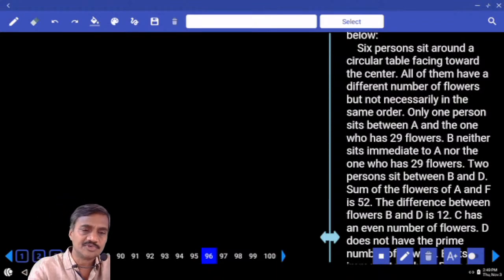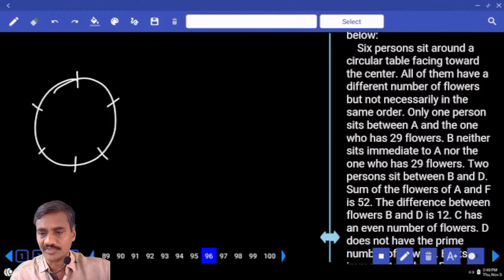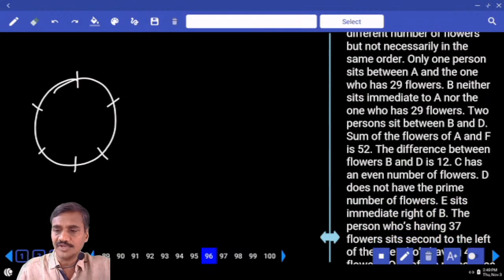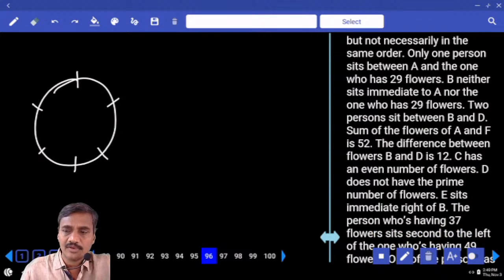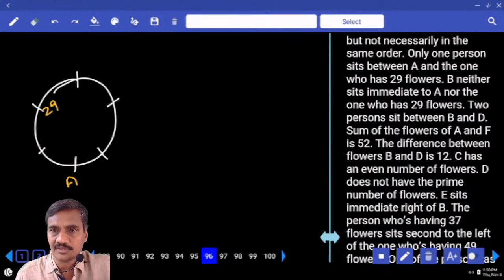Then in this one, 6 persons are seated around a circular table, and all of them have different numbers of flowers. Now we need to find out the number of flowers as well. Only one person between A and the one who has 29 flowers. That means between A and the one who has 29 flowers there is exactly one person. A is here, then the one having 29 flowers must be here. And that gives one possibility.